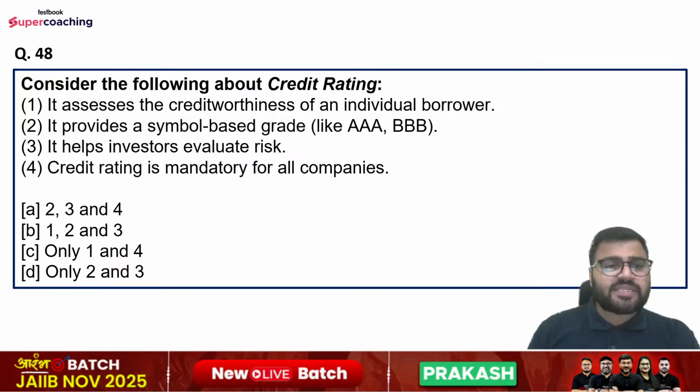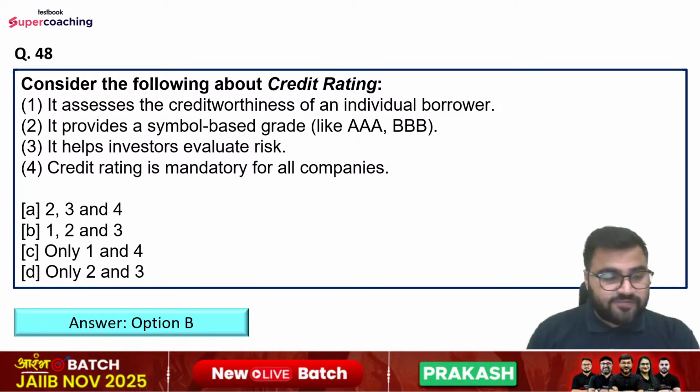Question number 48 is: consider the following about credit rating. Statements are: it assesses the credit worthiness of an individual borrower. It provides a symbol based grade like AAA, BBB. It helps investors evaluate risk. And credit rating is mandatory for all companies. So options are second, third, and fourth, first, second, and third, only first and fourth, or only second and third. Right answer is option number B, that is first, second, and third. Right. Statement number fourth is incorrect. Credit rating is not mandatory for all the companies.